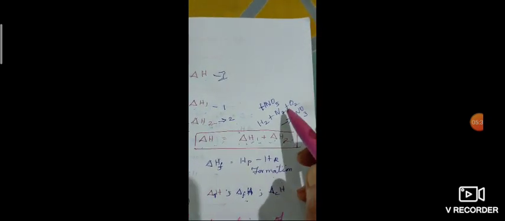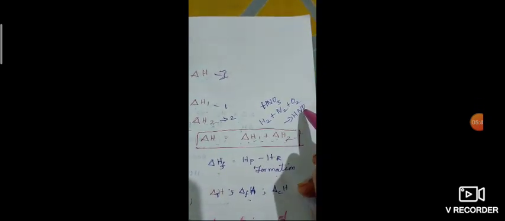While writing that, we should know the formation reaction and the combustion reaction. Here, the product is formed from elements, so this is enthalpy of formation.